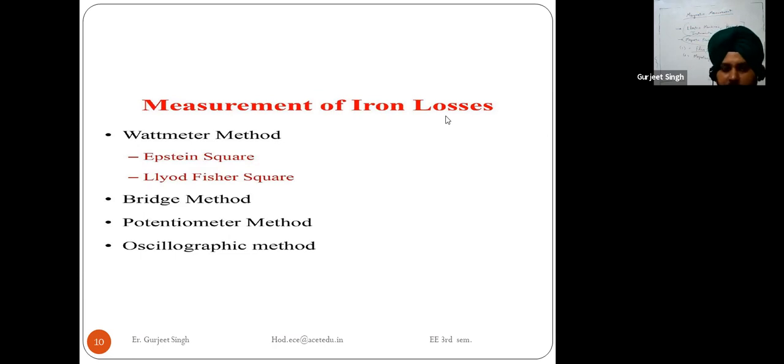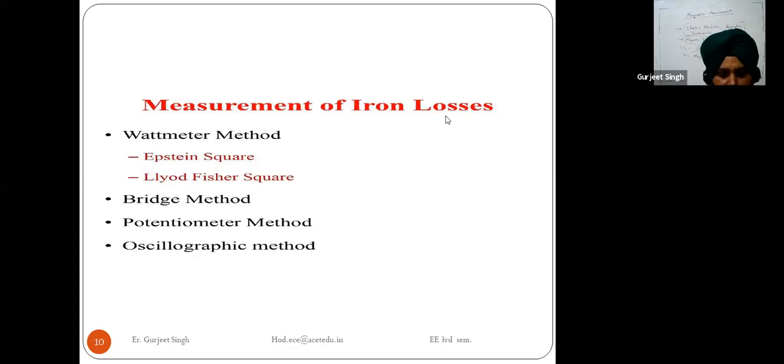Iron losses are of two types: hysteresis losses and eddy current losses. These are also called core losses, because they occur in the iron core basically.